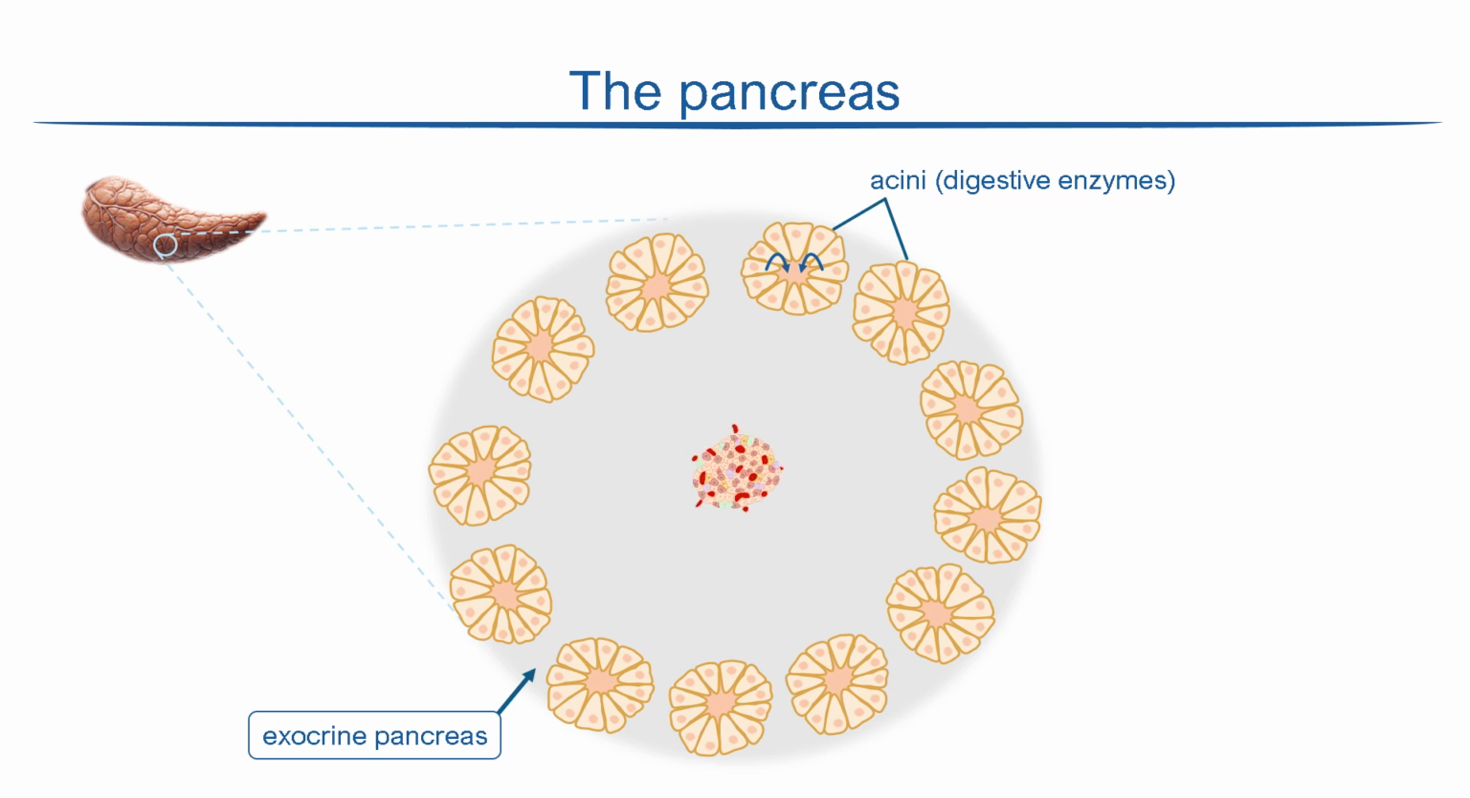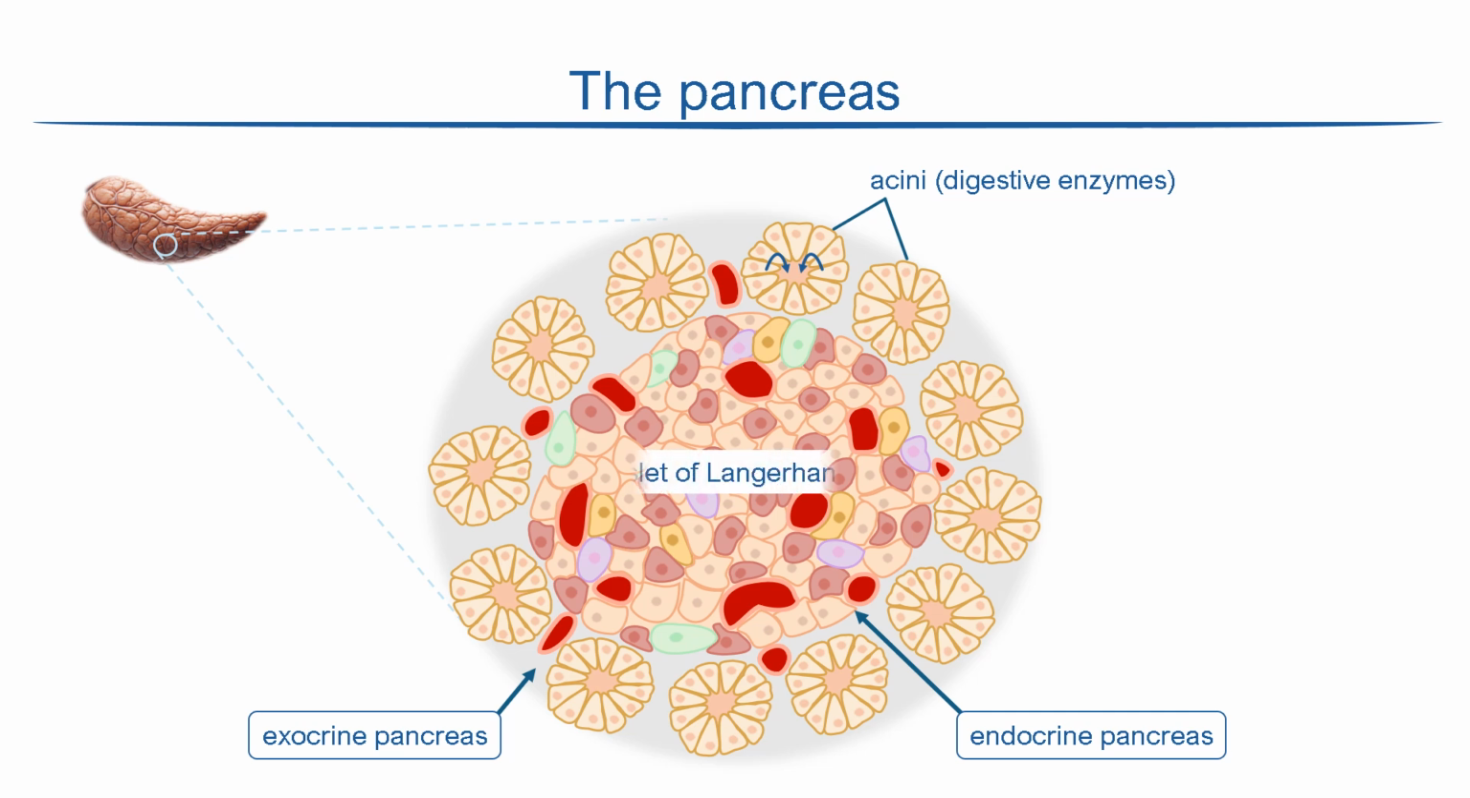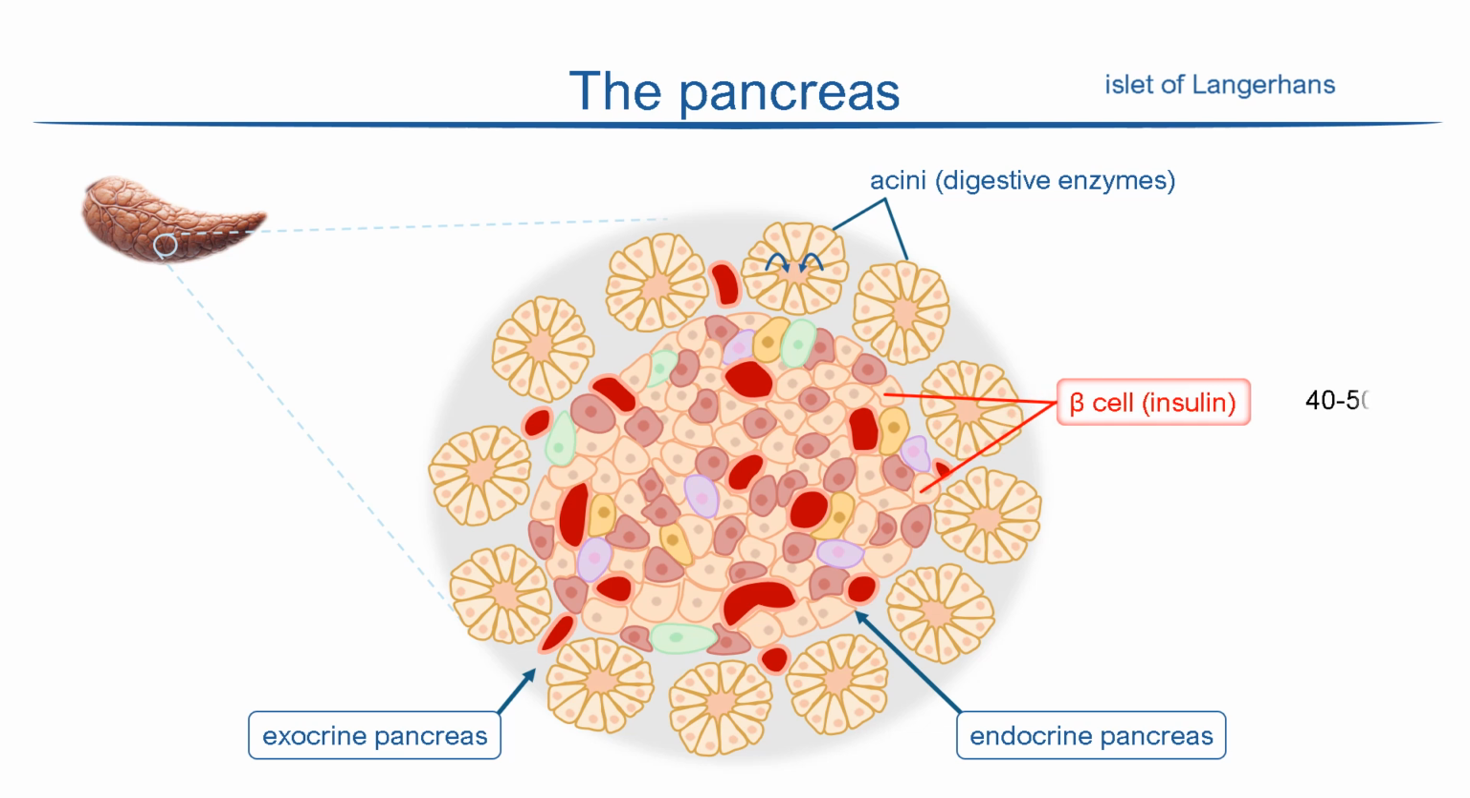The central core of the lobule is known as the endocrine pancreas. It is comprised of clusters of secretory cells known as an islet of Langerhans. There are several cell types, each specialized for secreting a particular hormone. The majority secrete insulin and are known as beta cells. They account for 40 to 50% of islet cells in humans.